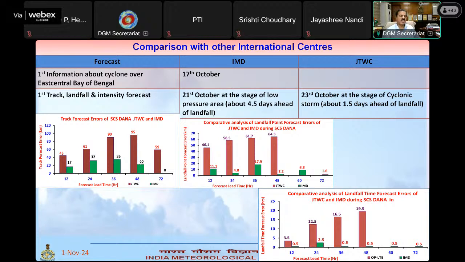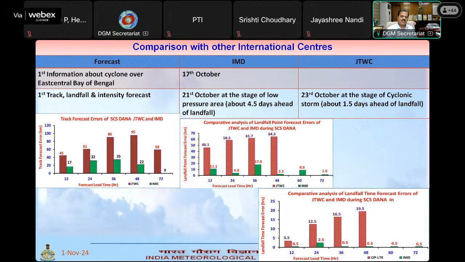And this is the comparison of forecast error. You can see the green one is IMD's forecast error, and this deep red one is JTWC's forecast error. You can see how the IMD forecast error was quite less, and how their forecast error was quite high. This is the track forecast error, then this is the landfall forecast error, and this is the landfall time forecast error. Their forecast error was 19.5 hours. That means almost 1 day of error in telling when the landfall will occur, whereas our error is 0.5 hours. In 48 hours in advance, our forecast error was 0.5 hours, and their forecast error was 19.5 hours.